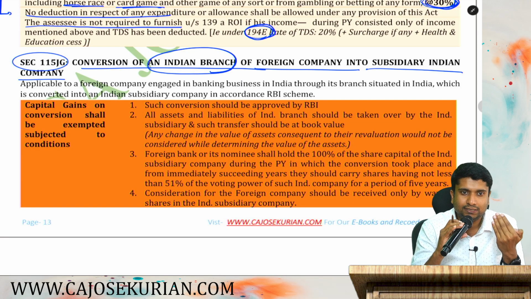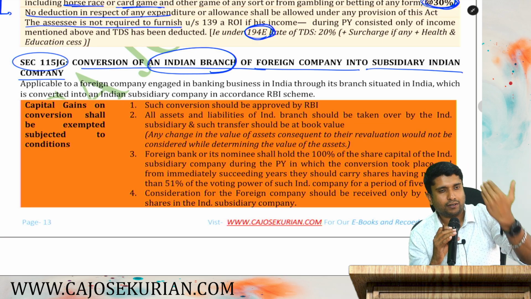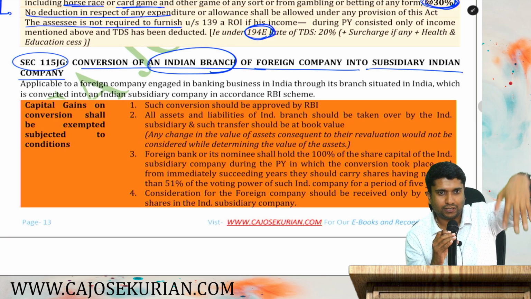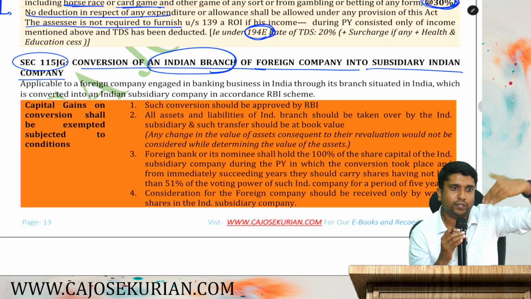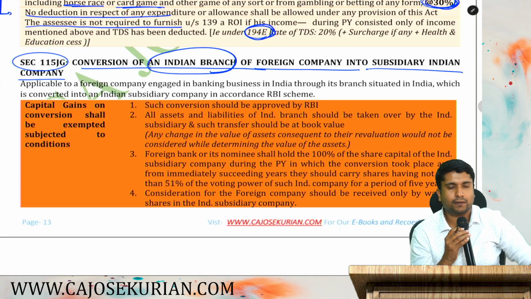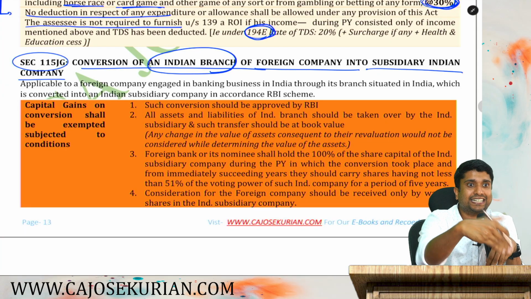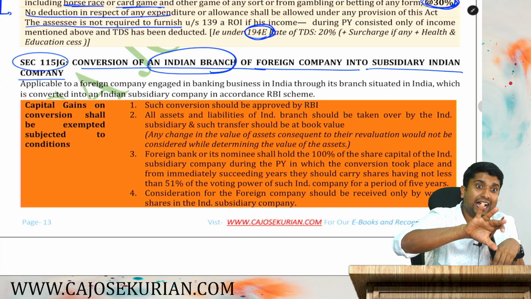RBI will welcome it. Till yesterday, you were a branch of a foreign bank, and now you are planning to convert yourself into an Indian subsidiary of that foreign bank. So, as a part of this conversion, there will be asset transfer, and there will be other things.